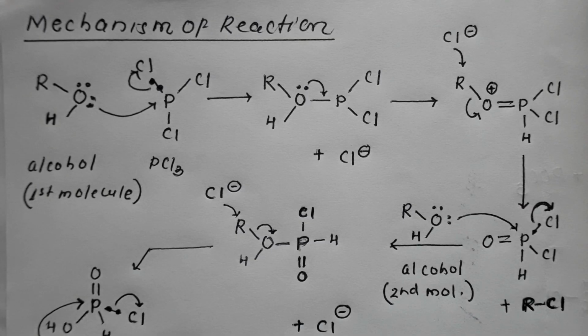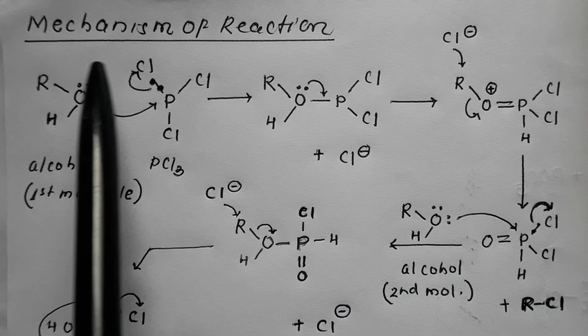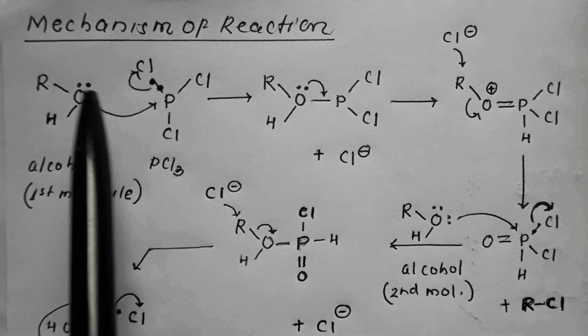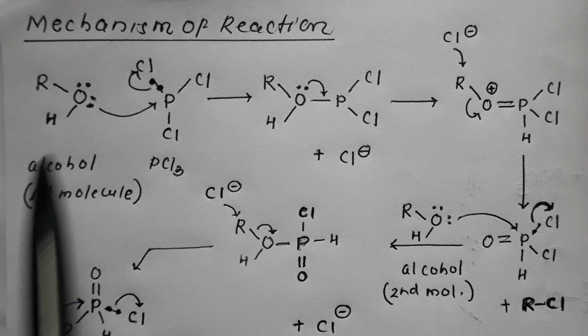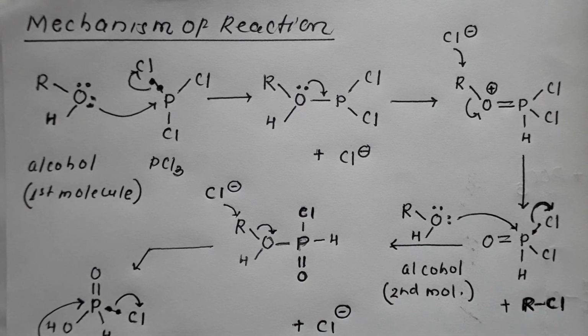Now, very important, the mechanism of this reaction. In the reaction we have done, 3 molecules of alcohol react with 1 molecule of PCl3. Let us elaborate on the basis of the mechanism what happens.